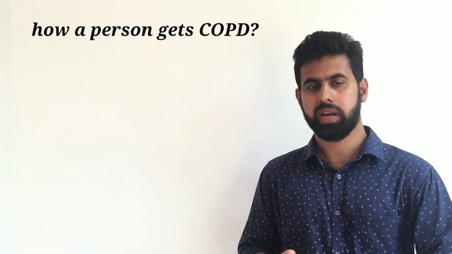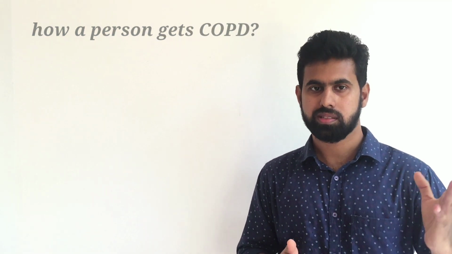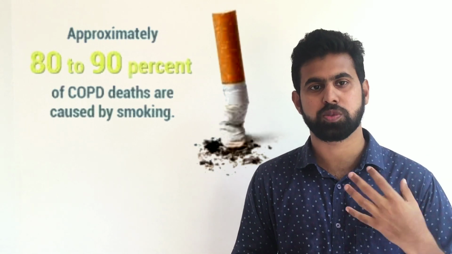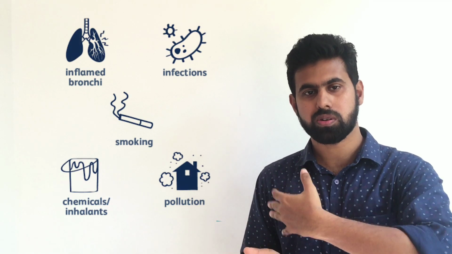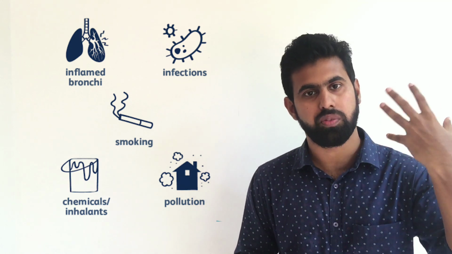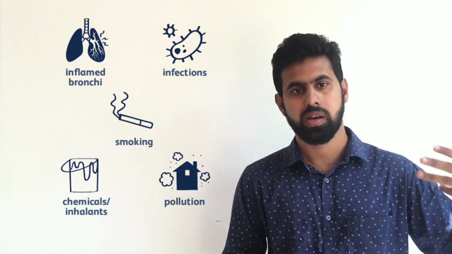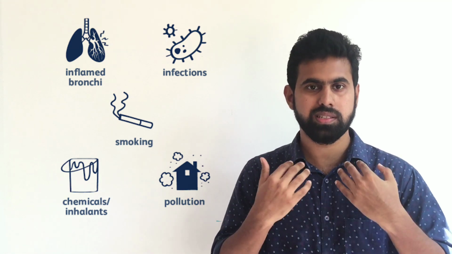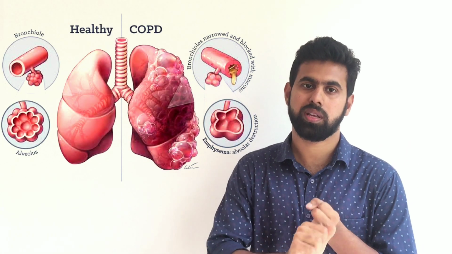So this is COPD. Now we can see how a person gets COPD. What is the reason behind it? Studies state that 80 to 90% of COPD patients have a habit of smoking, or else the person may have constant exposure to an environment like a dusty environment or chemical irritants. These irritants may cause changes inside our lungs, mainly emphysema and chronic bronchitis.